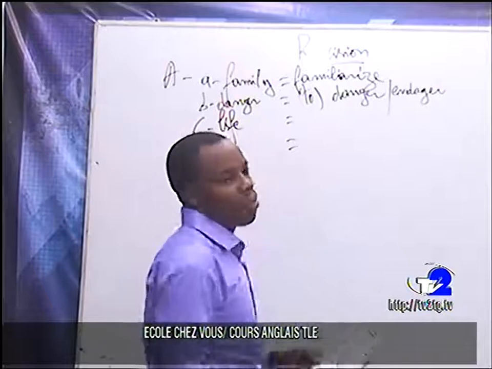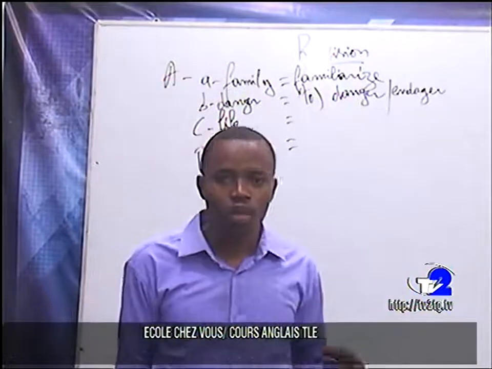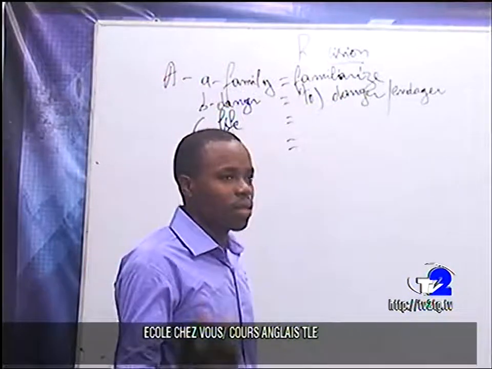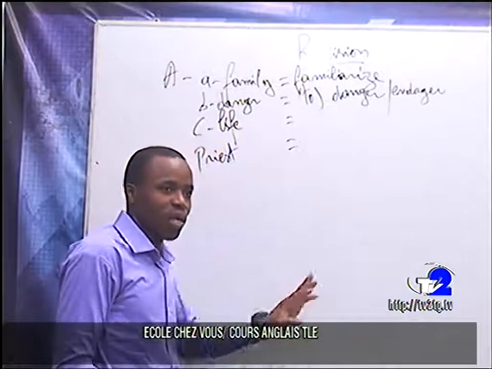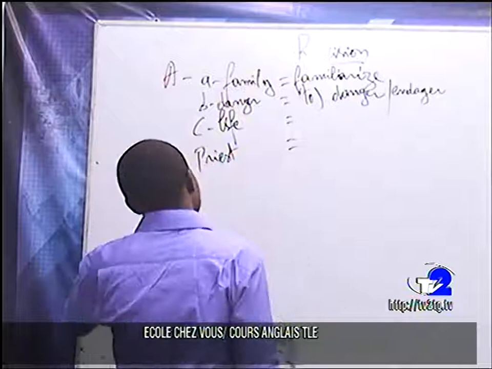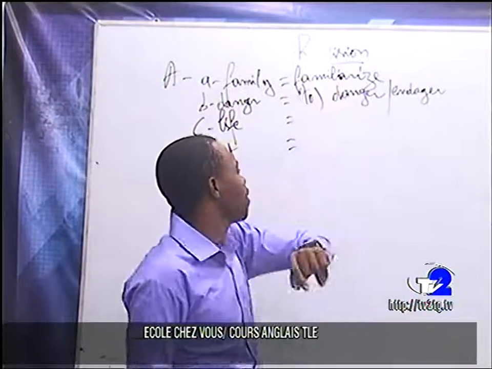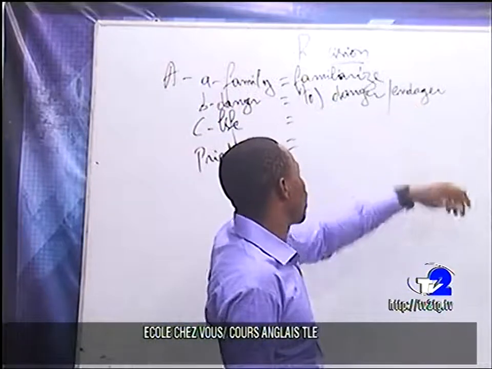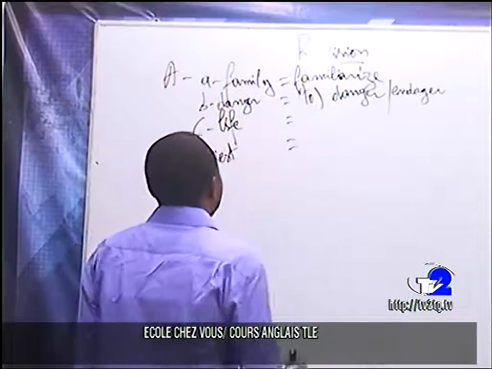So these are things that you have to know. At the level of vocabulary, they can ask you anything. So pay attention to what is put to you as a question, and by paying attention, you can find them out. When you have family, you have familiarize. When you have danger, we have danger itself. And when we have life, this one is very easy.